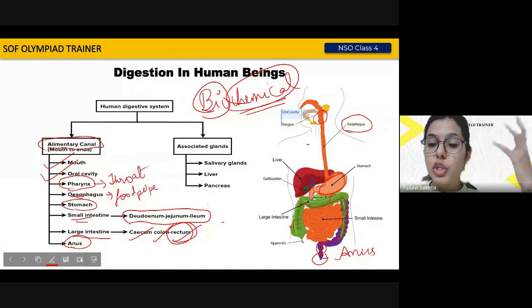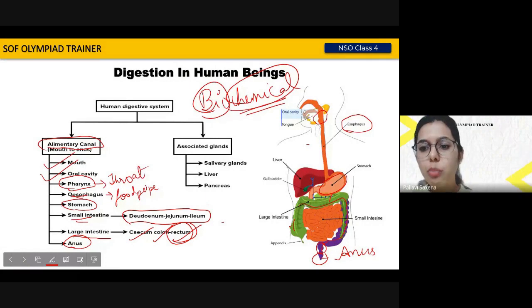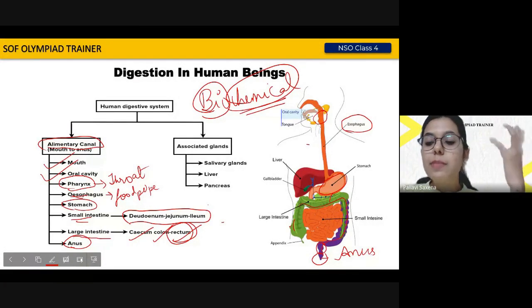Even respiration, do you all know, you have oxygen, you have exchange of gases, you have carbon dioxide, you have water vapor, right? So there is a reaction that has to occur. Yes or no? There is a reaction that has to occur in your body for the respiration process to occur properly. So similarly, even digestion requires certain enzymes, certain chemicals along with it so that the process can occur properly and effectively.